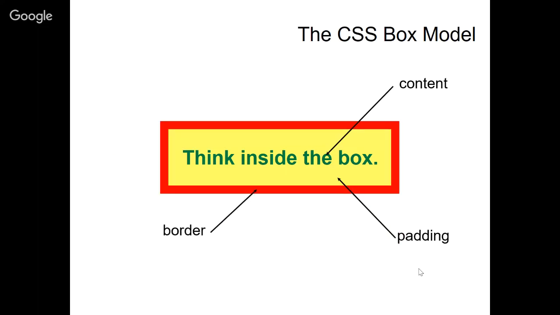Around all of that, we have another piece called the border. The border can also have a color. We can apply a color to the border, and we can apply a different color if we wish to each of the top, right, bottom, and left. We can also apply a number of different styles. The border can be dashed, dotted, double lined if we wish, and some various other variations. The width of that border can be controlled independently, or it can be consistent around the element. So the border as well surrounds the padding portion of the box.